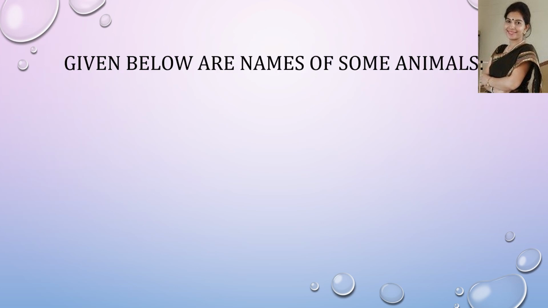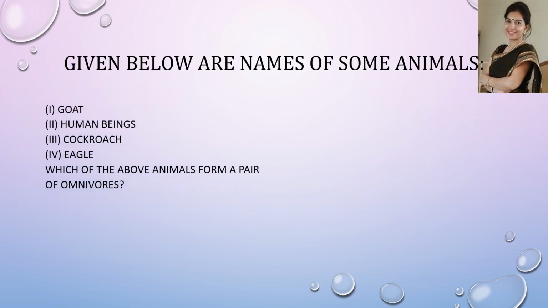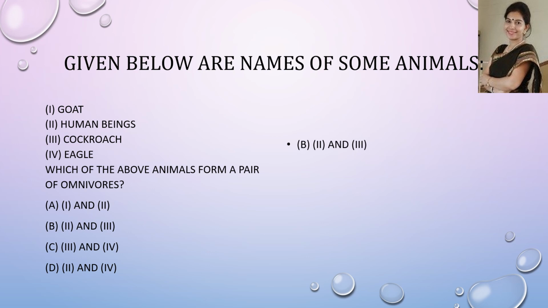Now the next question. Given below are names of some animals: goat, human beings, cockroach, eagle. Which of the above animals form a pair of omnivores? Your options are 1 and 2, 2 and 3, 3 and 4, and 2 and 4. We have to find out quickly. The answer is 2 and 3, that is human beings and cockroach. They are both omnivores. The rest: eagle is a carnivore and goat is a herbivore animal.